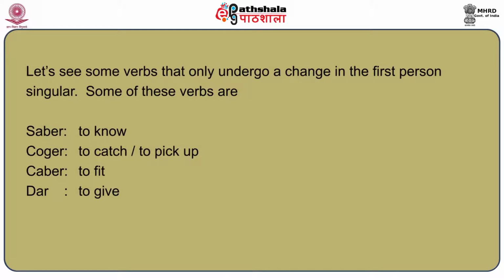Now let's see some verbs that only undergo a change in the first person singular. Some of these verbs, the conjugation of which changes only in the first person singular, are saber, which means to know, coger, which means to catch or to pick up, caber, which means to fit, and dar, which means to give. So let's see the conjugation of these verbs.